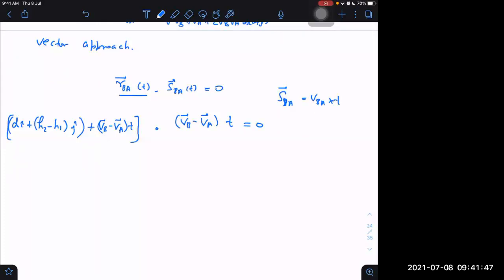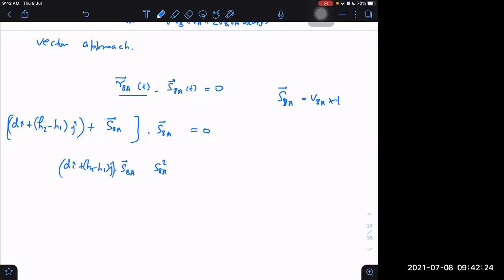Or I can say, let me write it as SBA only. Dot product with SBA is equal to 0, and I can just take SBA dot SBA, which will be SBA square, and that side I'm getting D I cap plus H2 minus H1 J cap dot product with SBA, and this will be minus if I take it to the other side.